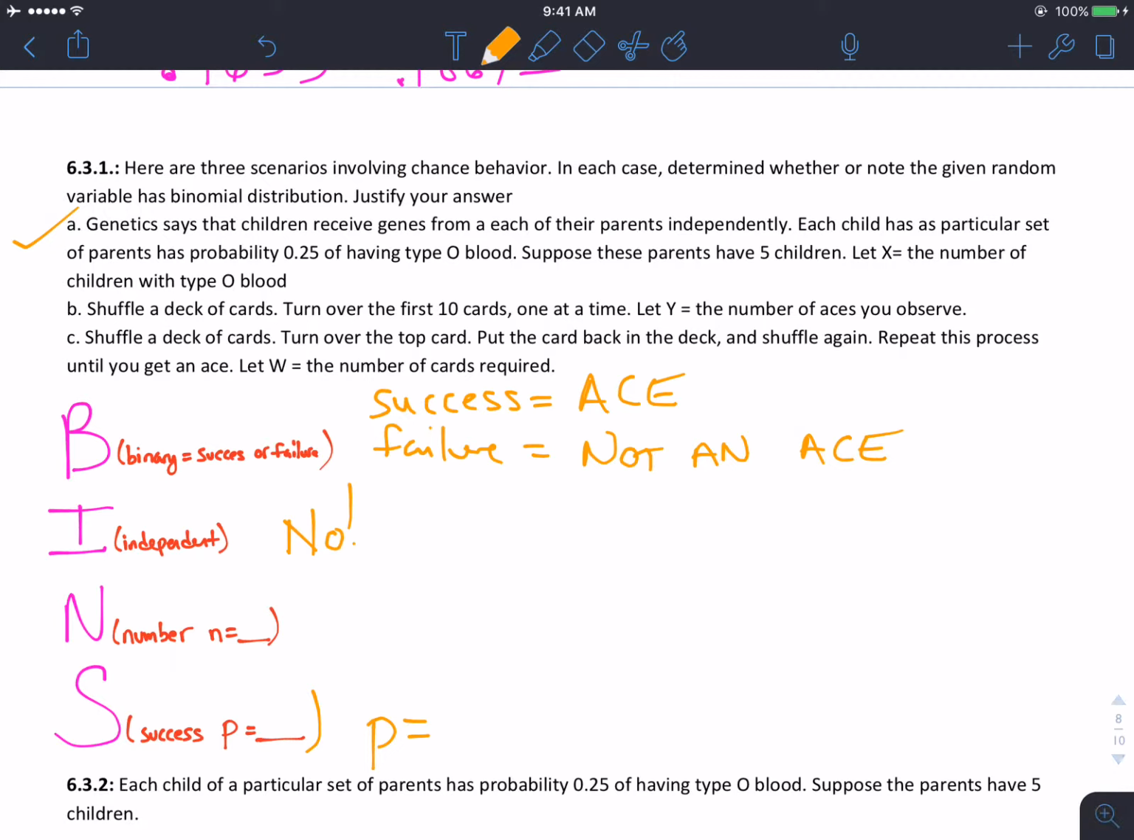But you could just check the rest of it. You do have a fixed number of trials, it's 10. The probability you get an ace is 4 over 52. But because it does not satisfy independence, this one is not a binomial distribution.